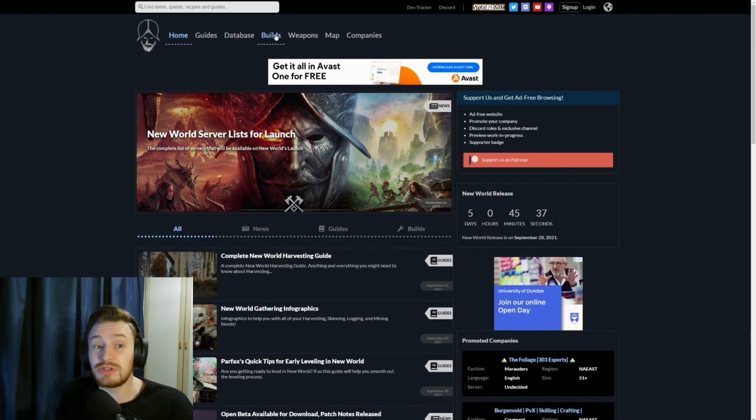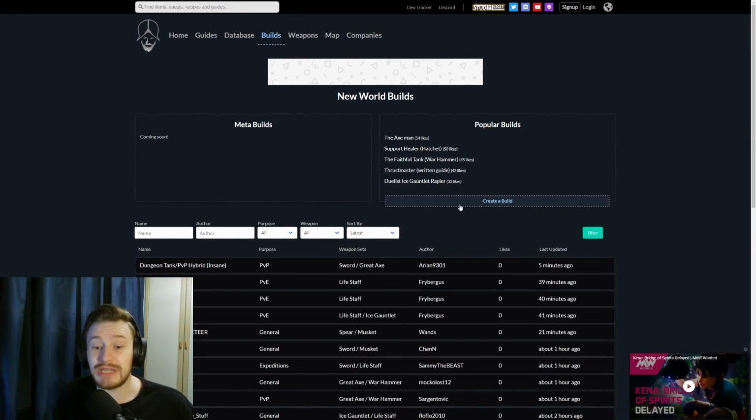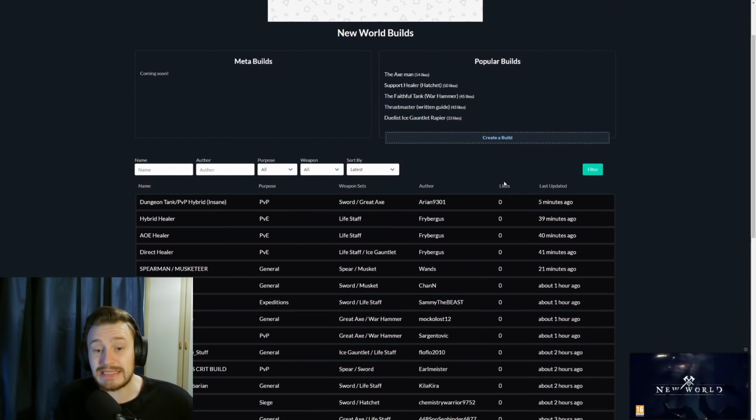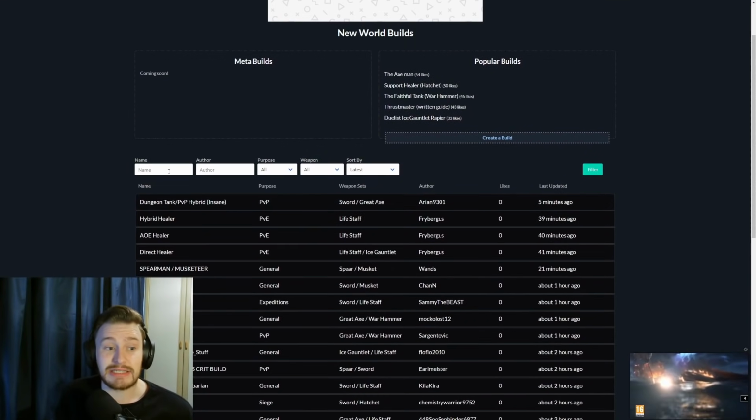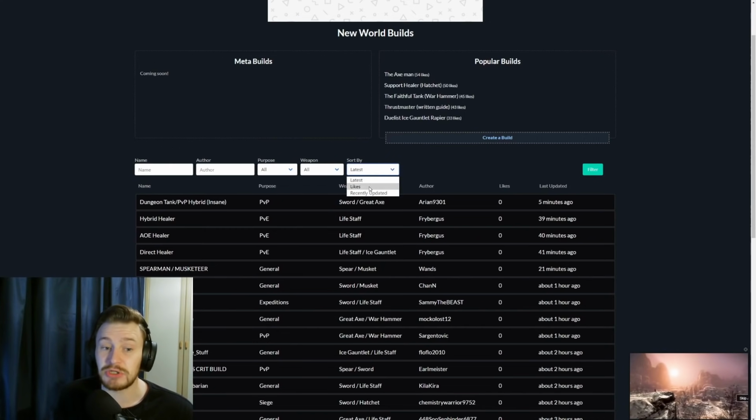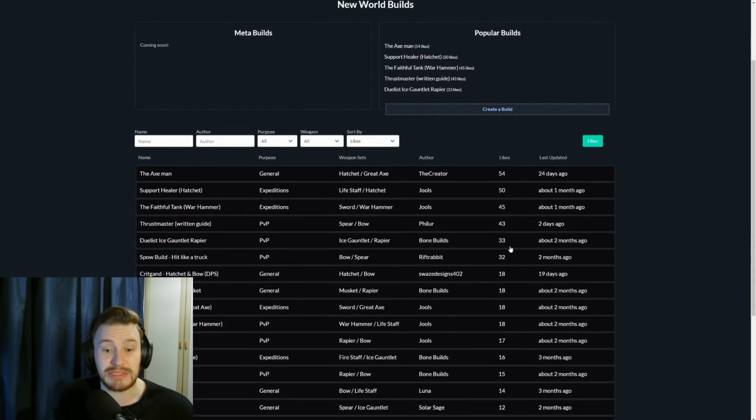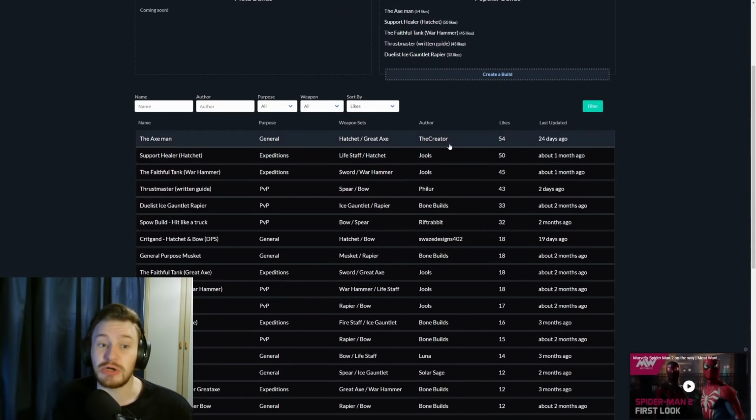They also have builds, which are community submitted builds. So if we go into this here, you can see what people are using, and these tell you when they're last updated, how many likes they've got, and you can sort it by authors or names and purposes, weapons, and the latest post, or, for example, the most liked post. If we do that and then click filter, it'll show us here. The most liked post is this one here, which is called the Axeman.